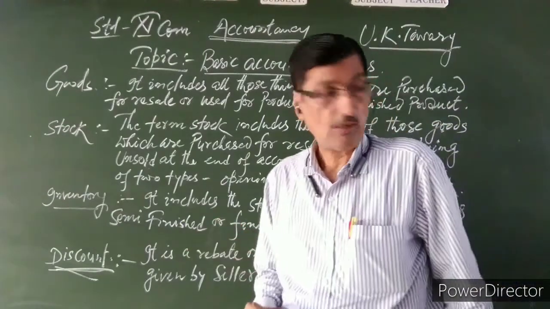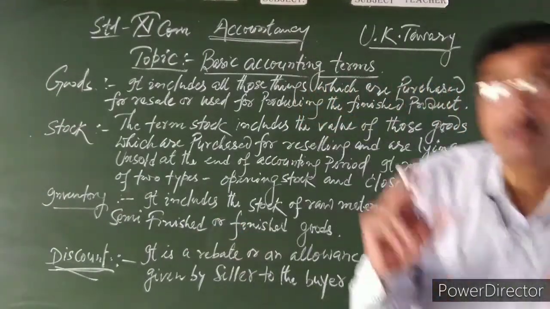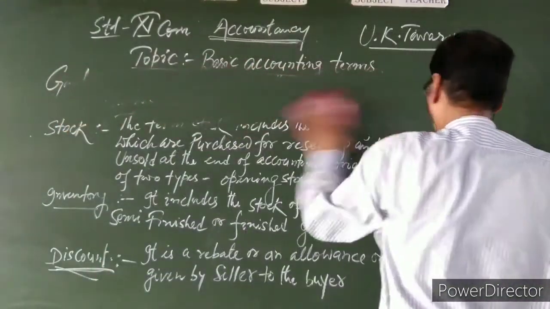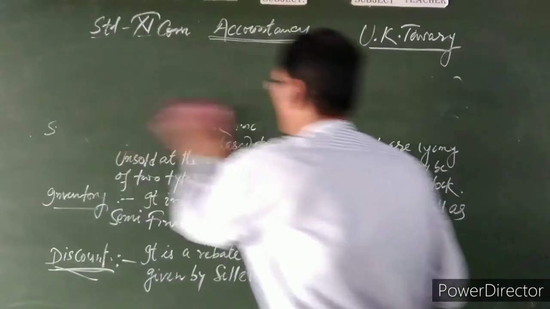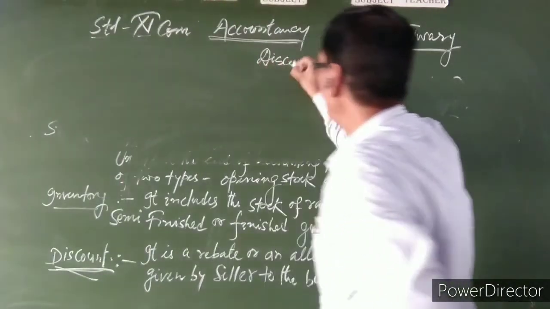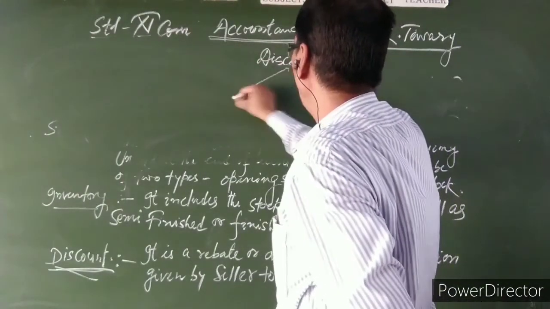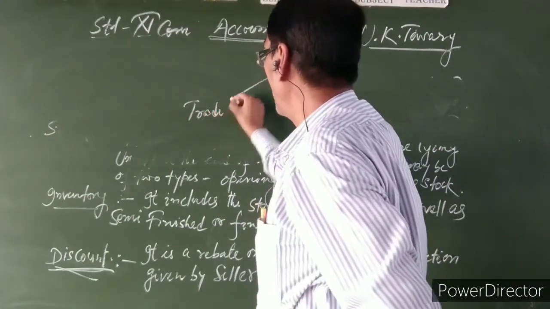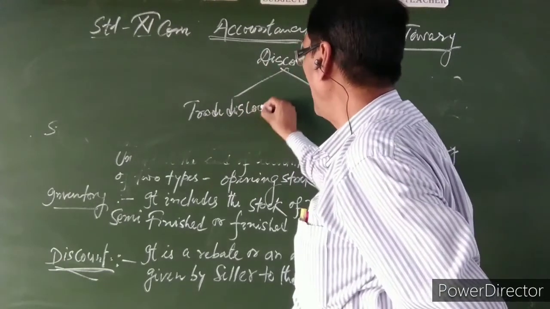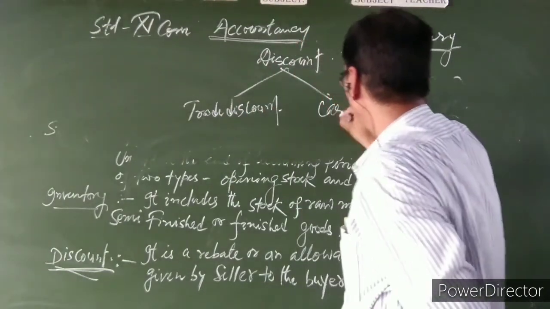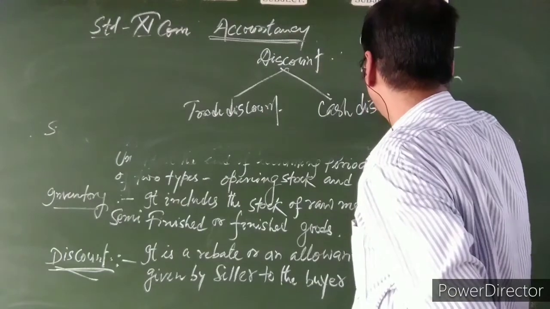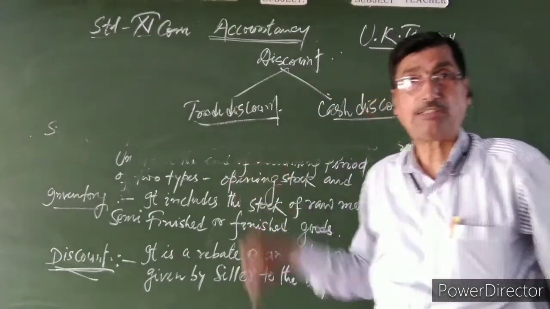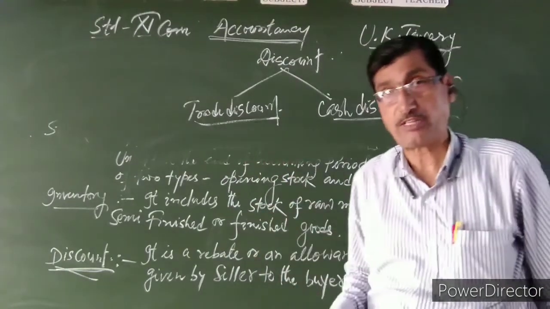Sir, discount is further classified into two types. One is trade discount, and second is cash discount. Now, try to understand the trade discount. What is trade discount, sir?